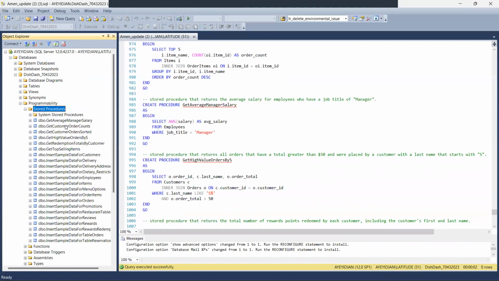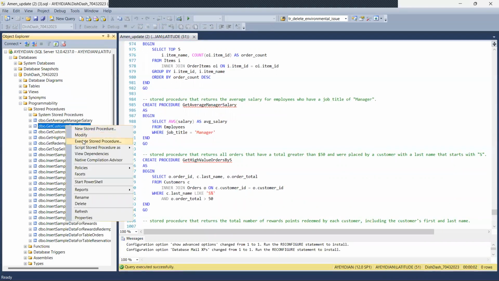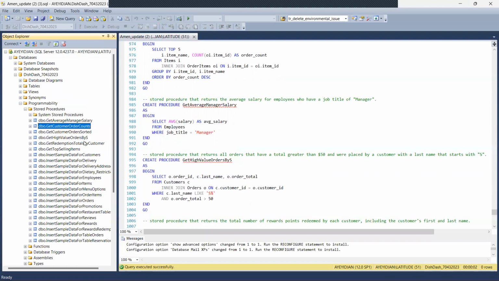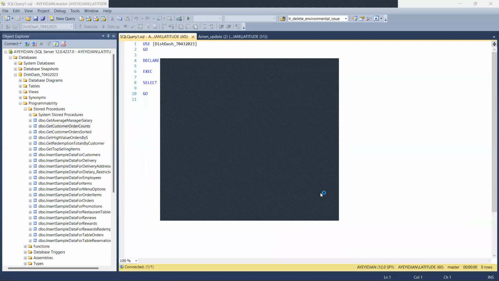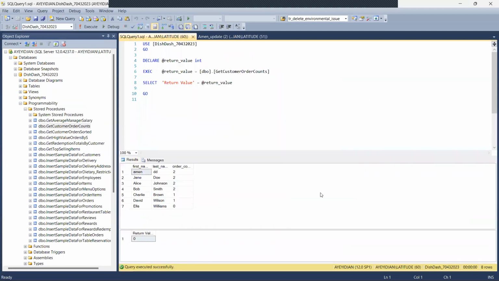And then, for example, we can look at the customer order counts. This is a stored procedure, which right now clearly shows the customer and the amount of orders made so that redemption points can be attained and all calculated by the customer.